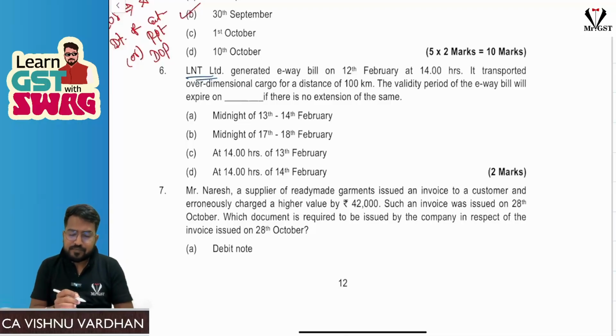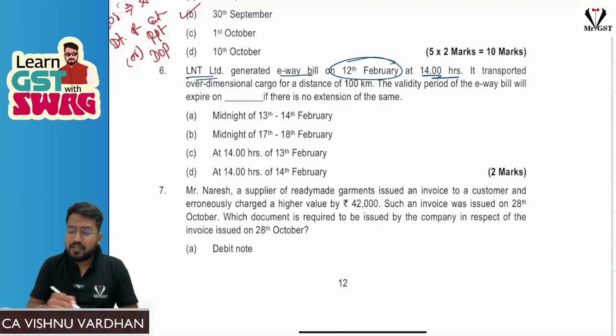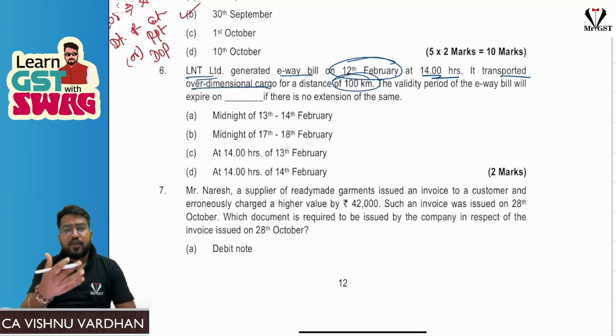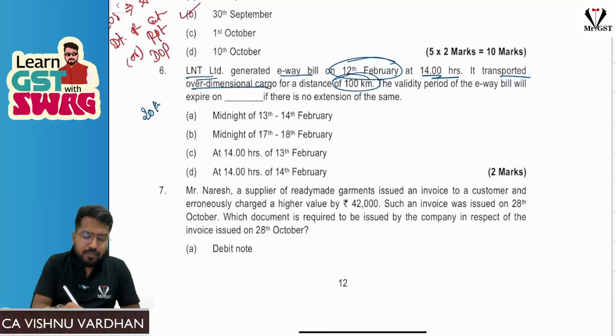L&T Limited generated an e-way bill on 12th Feb at 14 hours, that means 2 p.m. in the afternoon. Transported over dimensional cargo for a distance of 100 kilometers. You know, over dimensional cargo, when you are transporting, obviously for every 20 kilometers or part thereof you will get 1 day. Here 100 kilometers means you will get 5 days validity.